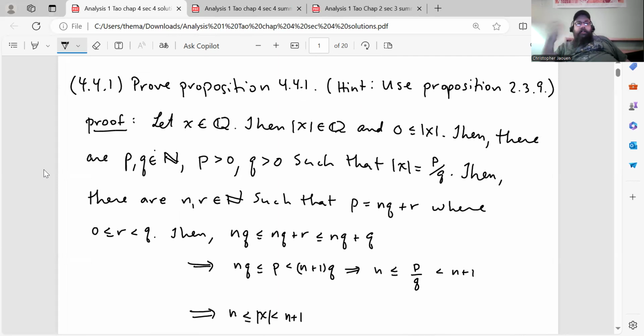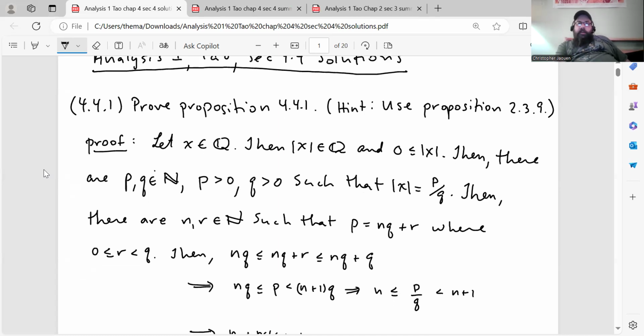Then there exist natural numbers p and q, with p greater than 0 and q greater than 0, such that the absolute value of x is p over q. Then there are natural numbers n and r such that p is nq plus r, where r is greater than or equal to 0 and less than q. This is just, again, by proposition 2.3.9.